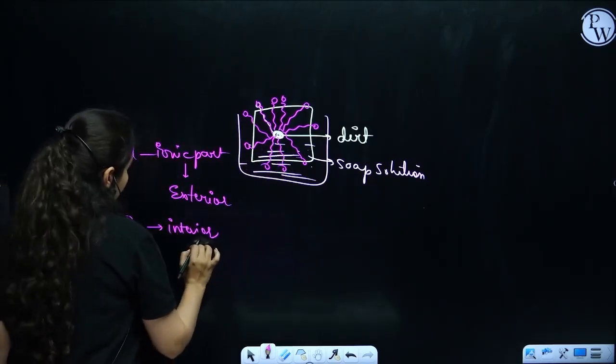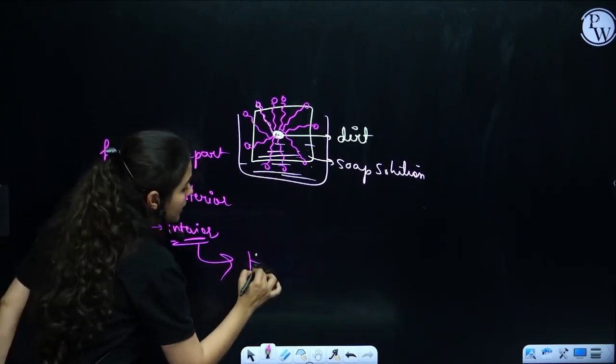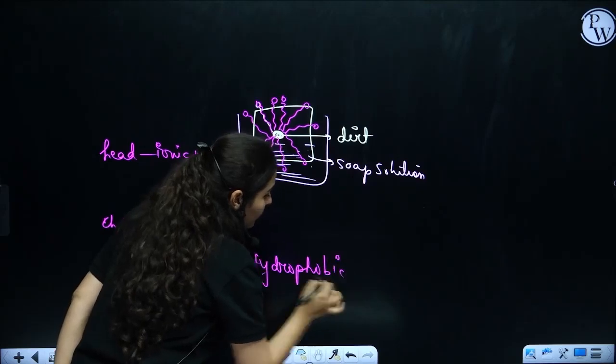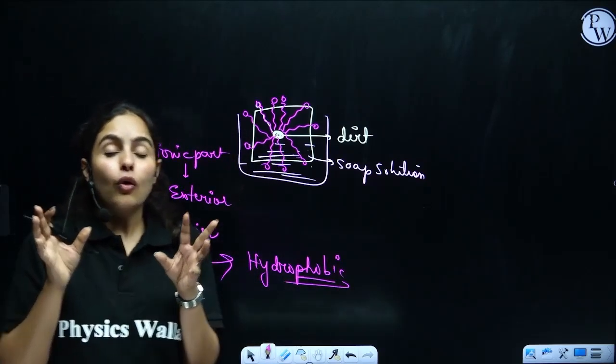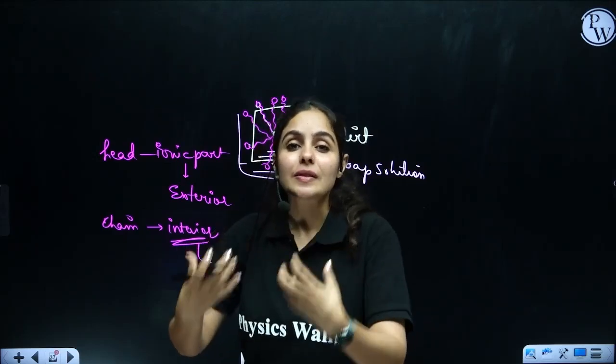Now, what will happen? Let's start with the chain part. The chain part is hydrophobic. Hydrophobic means it has a phobia of water. They don't like water, but they are attracted towards dirt.